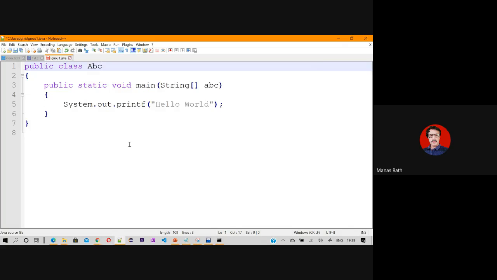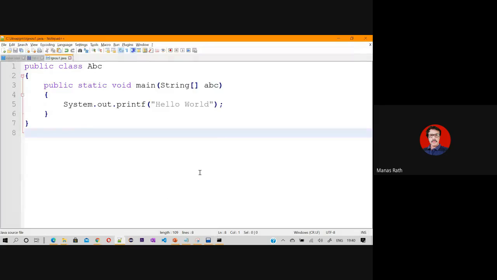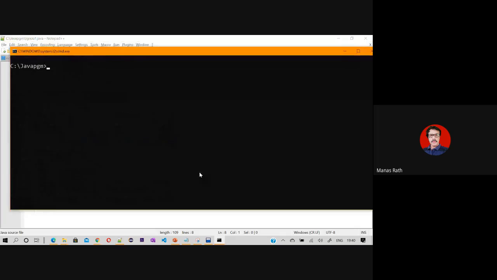Okay. In the previous modification, I had given class ABC with IGNOU1 as the file name, and I saved the file. I'll compile. It's not giving any kind of error. But the moment I write public class ABC and the file name is different, I'll get an error while compiling. So let me save that again with Control S. And now let me compile that once again the same way, javac. It will cause an error.